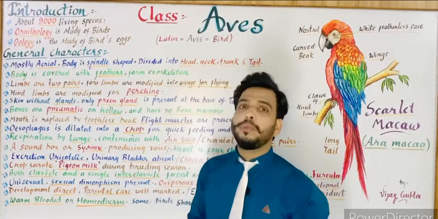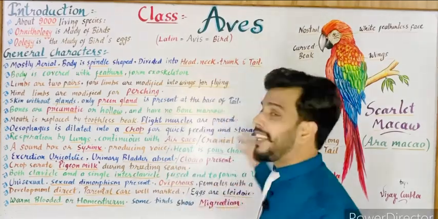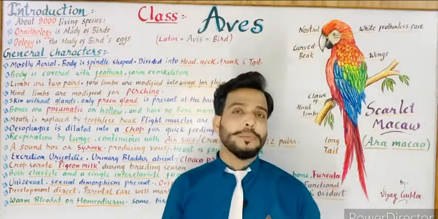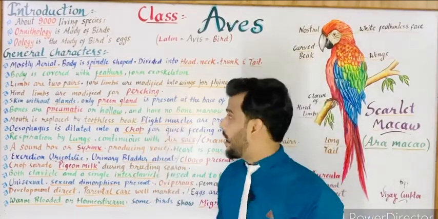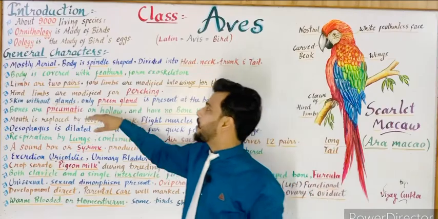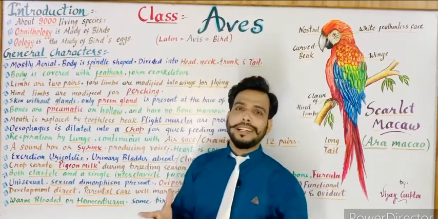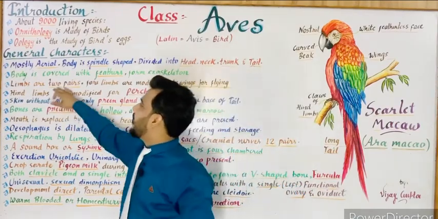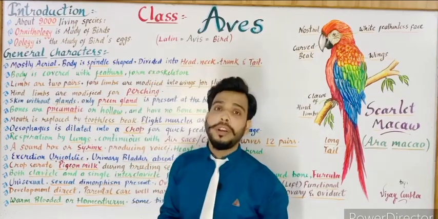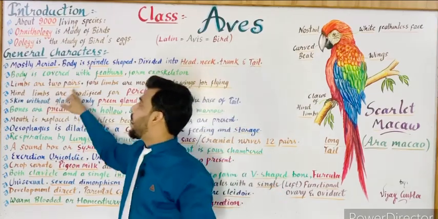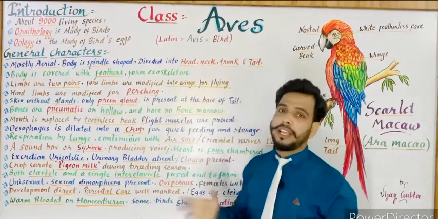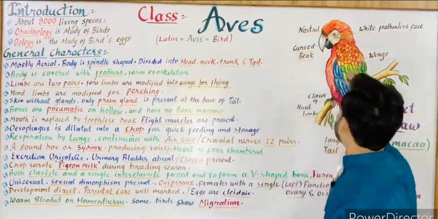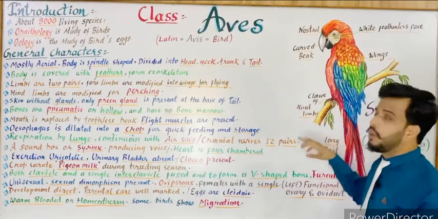Next is limbs are two pairs. As you know, we are studying tetrapods: amphibians, reptiles and now Aves. We are studying Aves today. The most important quality of tetrapods is that they have two pairs of limbs, meaning four limbs. So limbs are two pairs. Four limbs are modified into wings for flying. As you can see in the diagram, you can see only the hind limbs. Where are the four limbs?